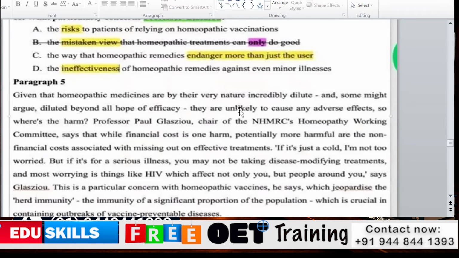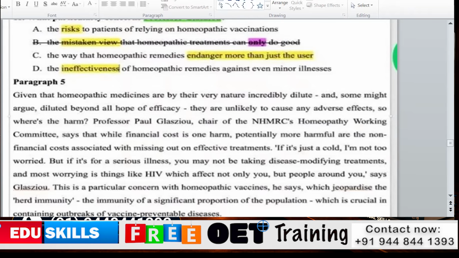Professor Paul Glasziou says that while financial cost is one harm, potentially more harmful are the non-financial costs associated with missing out on effective treatments. Then it is just a cold. I'm not too worried. There is one contrast word there, but if it is for a serious illness, you may not be taking disease modifying treatment, and the most worrying thing is HIV, which affects not only you but people around you.